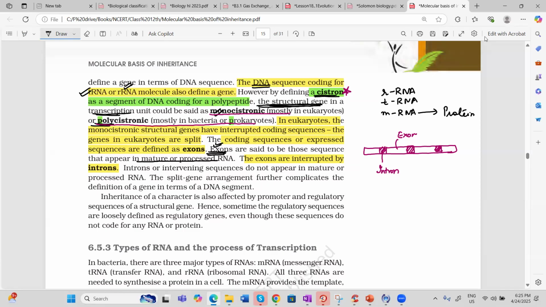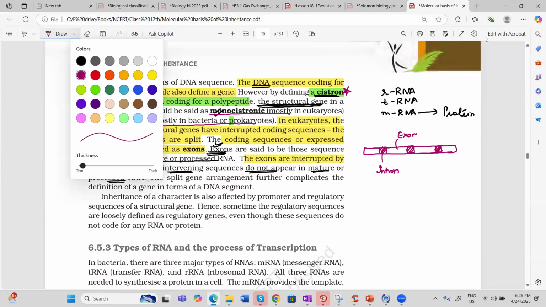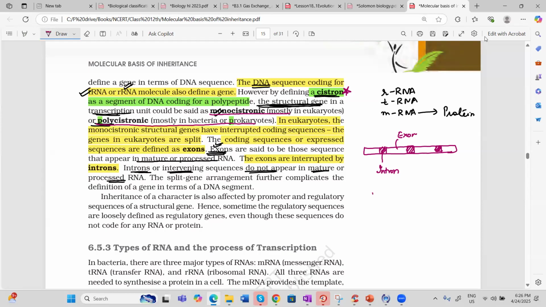What will we do with the intron? Intron we will remove. So introns mean intervening sequences. They do not appear in mature or processed RNA. So you can learn it this way. Intron means interval. When you go to watch a movie, you don't want to see the interval. So you try to remove all the intervals and you want to see the movie continuously. So introns mean intervals which will not be present in the mature messenger RNA.